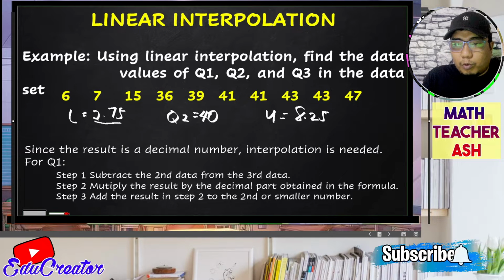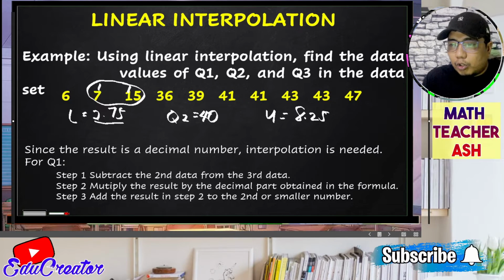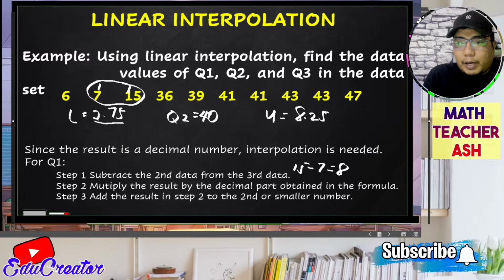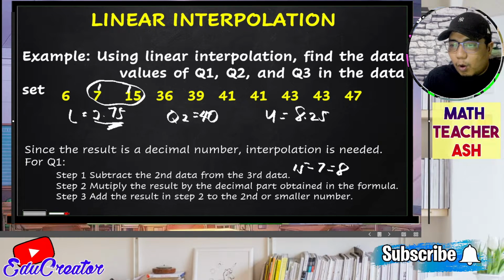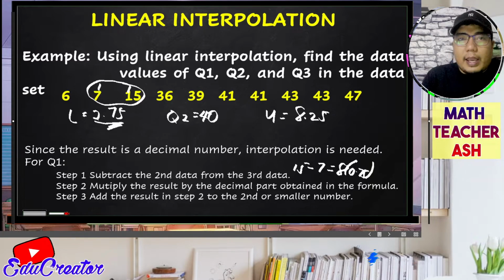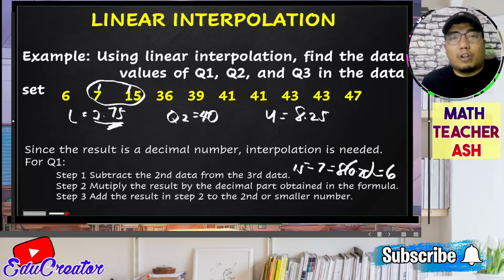So of course, we have 2.75, right? So 2.75 is between the second and the third. Okay? So of course, I will be using this data point. So what I will do is subtract. So 15 minus 7, the answer for that is 8. So that is step number 1. Then for step number 2, we will multiply by the decimal part in our formula. So since in our lower quartile formula, we have the decimal point 0.75, that 0.75 will be multiplied by our 8. So that is 8 times 0.75, and the answer for that one is 6. Okay, so that 6, my dear math learners, is the result of our step 2.